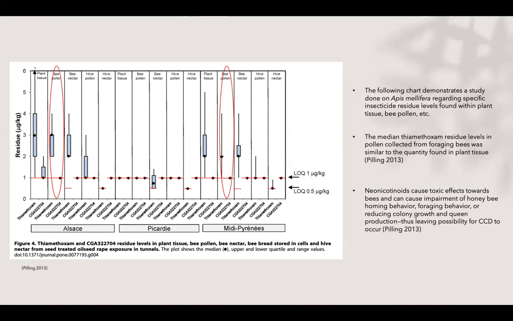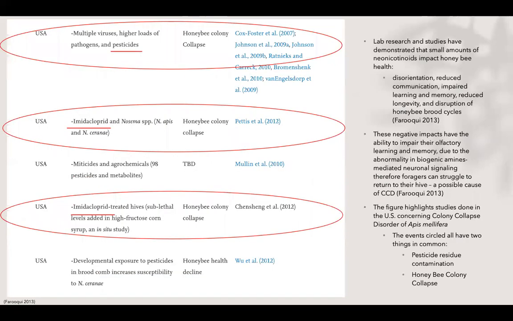Neonicotinoids cause toxic effects towards bees and can cause impairment of honeybee homing behavior, foraging behavior, or reducing colony growth and queen production, thus leaving possibility for CCD to occur. Lab research and studies have demonstrated that small amounts of neonicotinoids impact honeybee health, and this includes disorientation, reduced communication, impaired learning and memory, reduced longevity, and disruption of honeybee brood cycles.